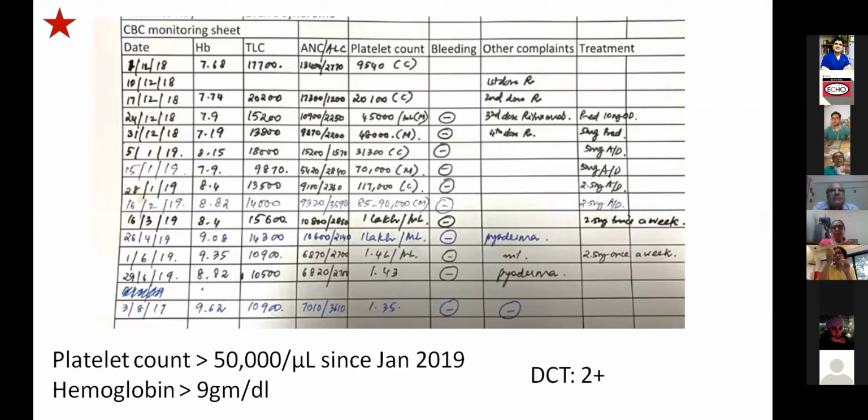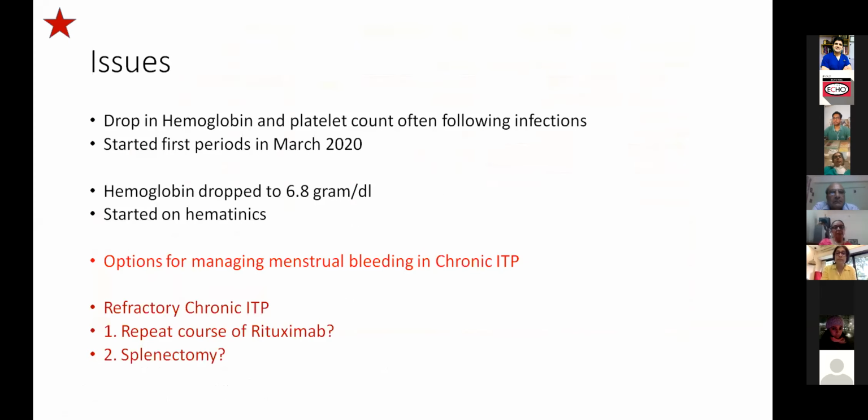And these were the platelets after that. Since around Jan 2019, her platelets are above 50,000, and a few records have been above 1 lakh as well. DCT is continuing to be positive, and hemoglobin is stable above 9. Now recently, next slide. In March, she had her first period, after which her hemoglobin has dropped again, and she's back on hematinics. But this was one question we wanted to ask, but I think that has been answered. Even post rituximab, in the last 2 to 3 weeks she is having platelets around 80,000, and hemoglobin is around 6 now.